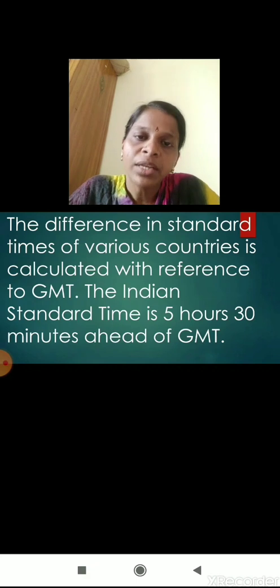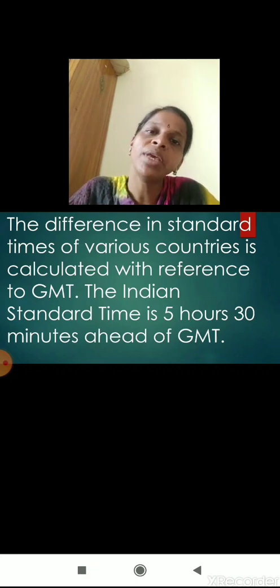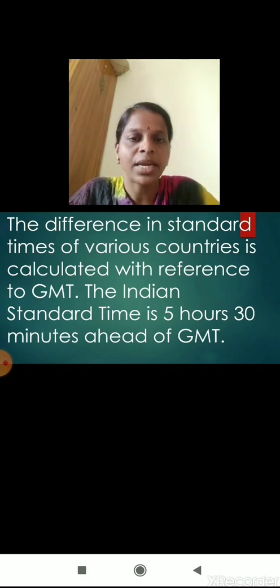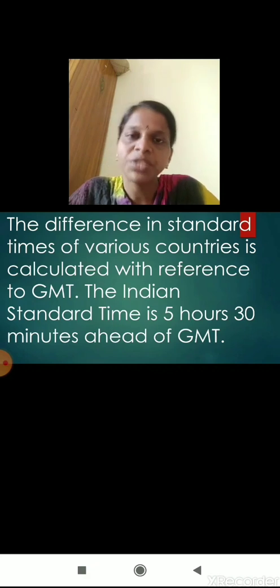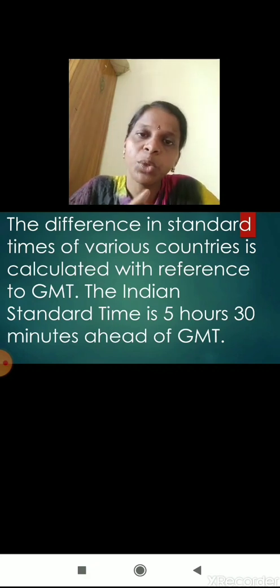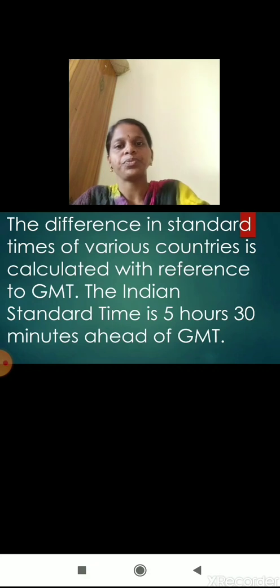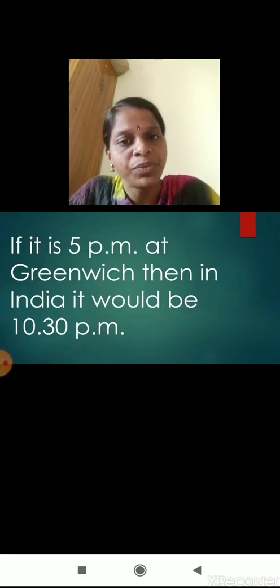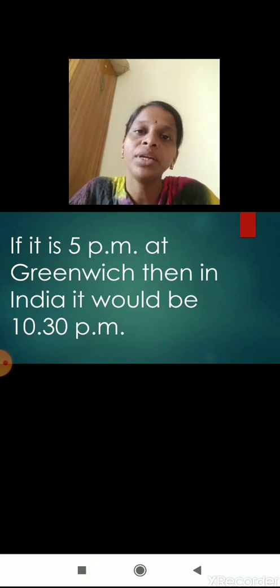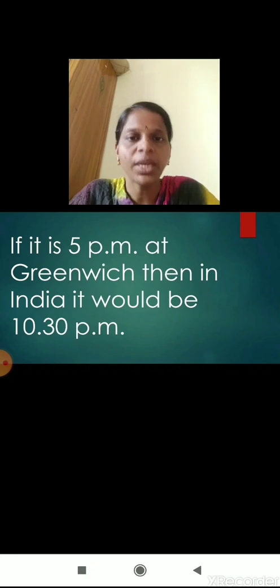When it is 5 o'clock there, it will be 10:30 here. Exactly 5:30, that is a 5.5 hour difference. We can calculate accordingly for coordination between the two countries. If it is 5 p.m. at Greenwich, then in India it would be 10:30 p.m. That means in Greenwich it will be 5 p.m., evening time, and by that time here it will be 10:30, almost night.